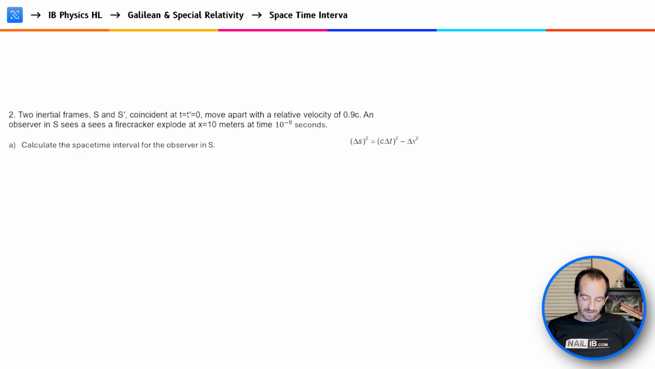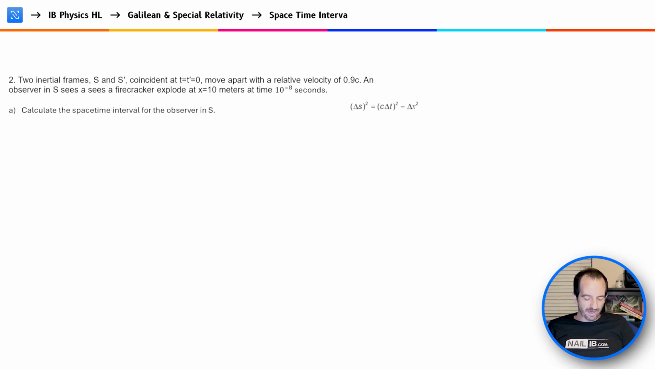So we have these 2 inertial frames, S and S prime, and they both start together. Then they start moving apart with a relative velocity of 0.9 c. An observer in S sees a firecracker explode at x equals 10 meters at time 10 to the negative 8.